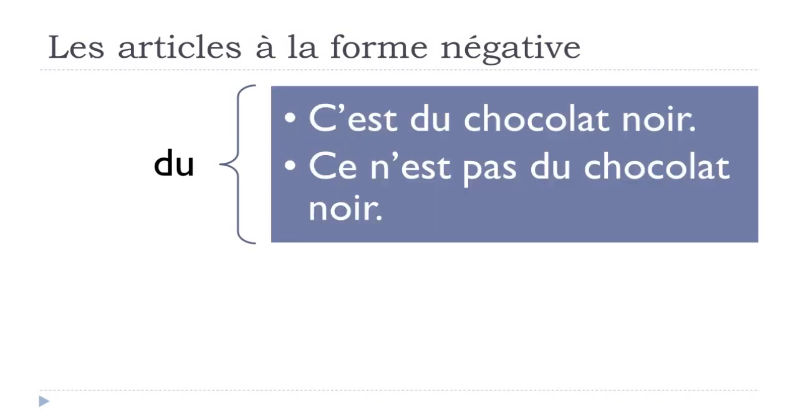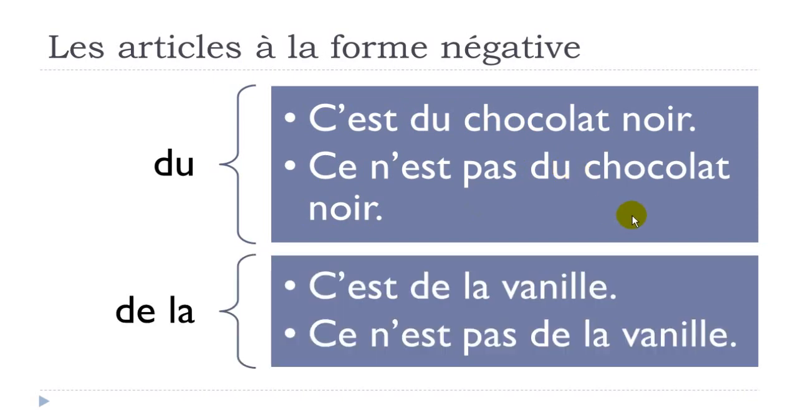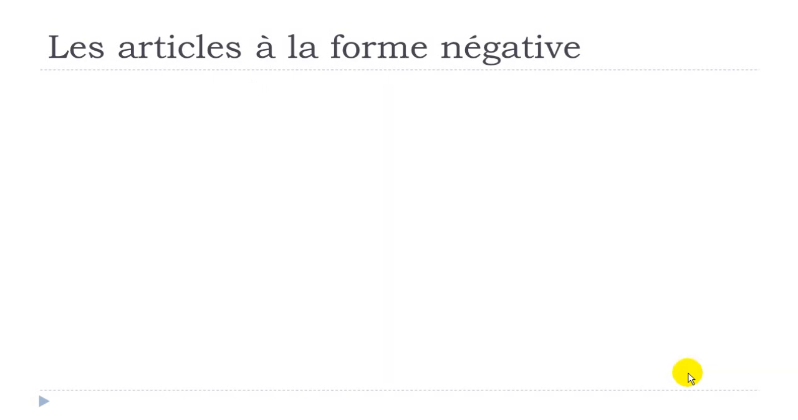So, du, same thing, c'est du chocolat noir, okay? Chocolate, and then noir, it's black, so dark if you want. C'est du chocolat noir, okay? Négation, ce n'est pas du chocolat noir, okay? So here we've got the partitive and it's still the same here, du and du, okay? So partitif féminin, c'est de la vanille. Ce n'est pas de la vanille. So, de la is here, and it's still here for the negative form, okay? Vanille, vanilla.